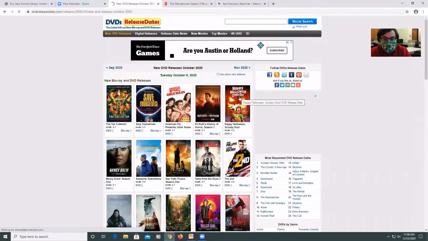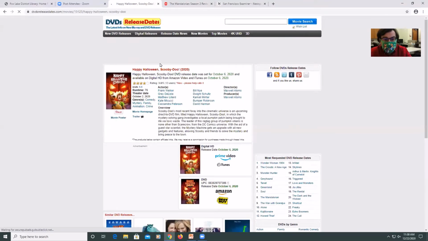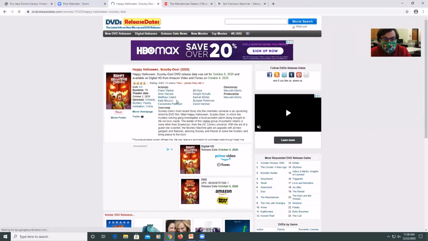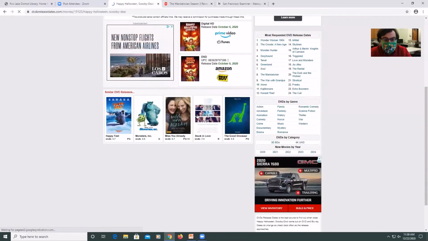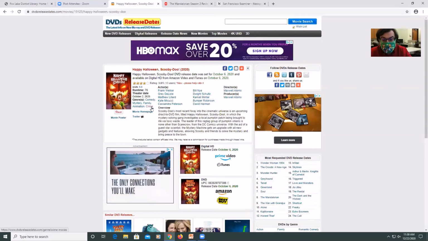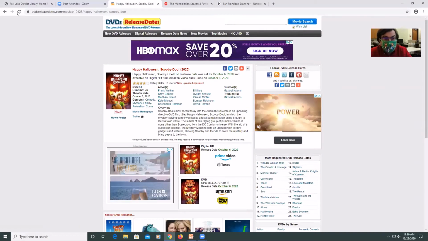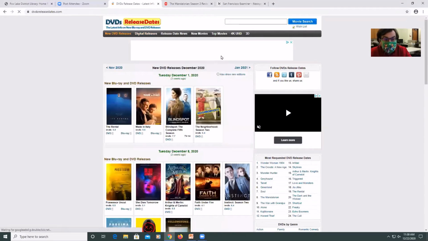So if you wanted to see the Happy Halloween Scooby-Doo movie that was released in October of 2020, it'll bring up some information about when it was released, some ratings, some information, some similar DVDs. And just click on the icon to get back to the home screen.